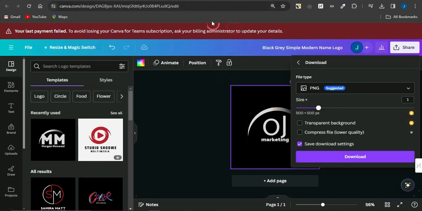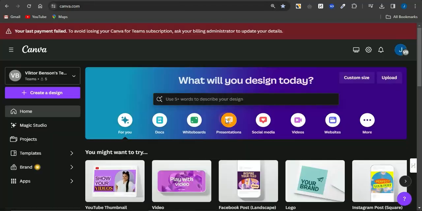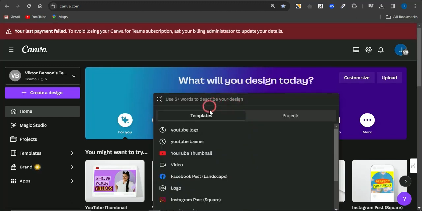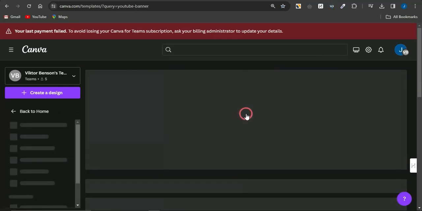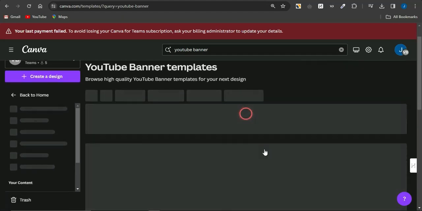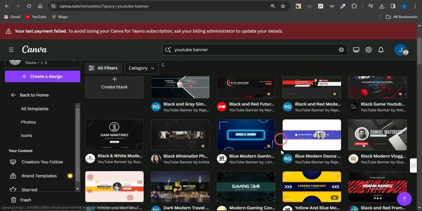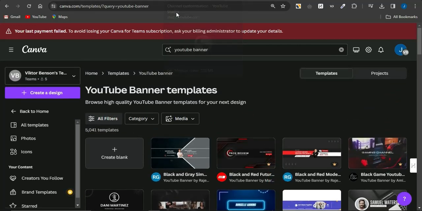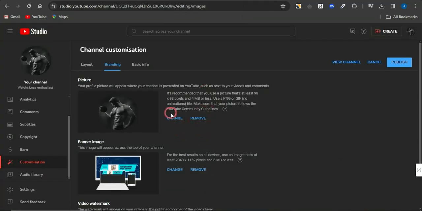And you can also go on to doing similar kind of stuff for your YouTube banner. So you want to come right here, search for the YouTube banner, of which you'll be able to see a lot of templates that you can just simply go on to utilizing. Edit a template to your preference and just simply head back to your page right now, that is your channel, and go to changing the logo and also the banner image. Once you do that, you want to click on publish to effect that.